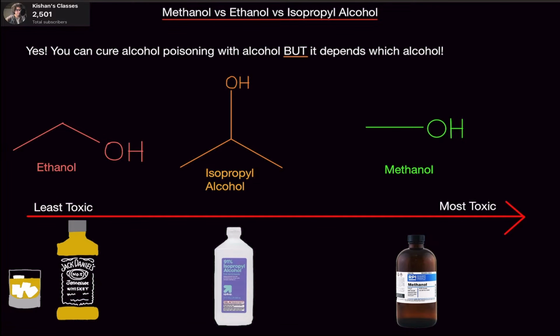Ethanol is the least toxic alcohol. They all can kill you, but ethanol is the least toxic. And we know this because we drink alcohol all the time, right? Recreationally, we drink it. One example would be Grey Goose. Grey Goose has ethanol in it, and we would drink Grey Goose. Me drinking Grey Goose is not going to kill me, right? So just to prove it to you, I'll drink some. I'm not going to drink a whole shot because, to be honest, I've done a lot of takes on this video, and I'm going to get drunk very soon. So, I'll drink a little bit, right? It's not going to kill me. So, I'm fine.